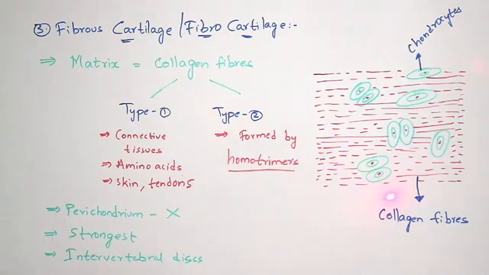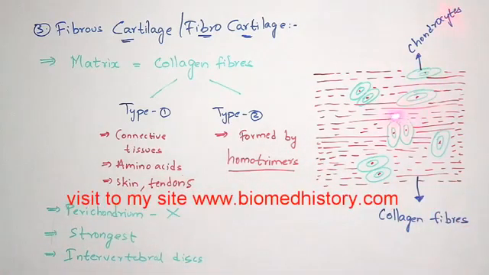Which fibers? Collagen fibers, and normally those collagen fibers are white in color, but I have indicated them in red because the board itself is white, so I can't apply a white marker there. So if you see here, these are the collagen fibers which are red in color, and they are mainly present in the matrix of fibrous cartilage. And these green color structures which I have drawn are known as chondrocytes, and within those chondrocytes the red color dots indicate the presence of the nucleus.